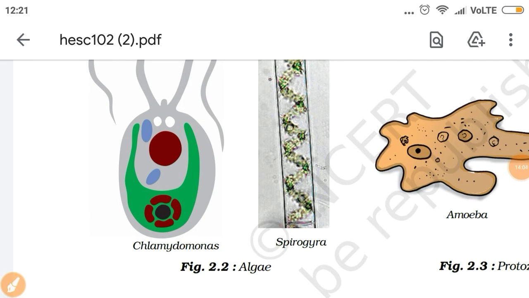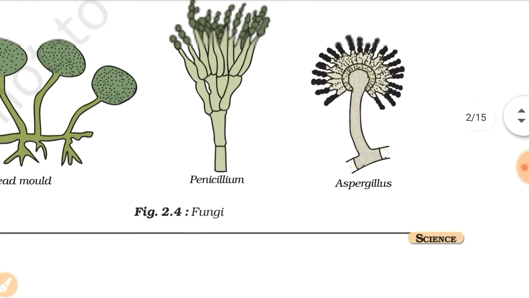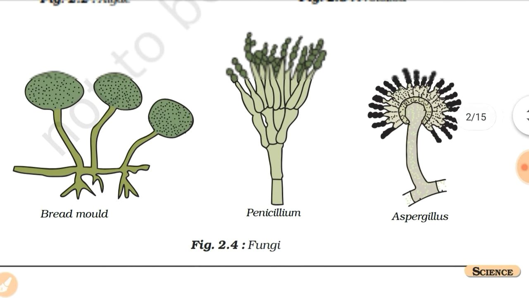So let us go with our fungi part. What is a fungi? Have you ever noticed a black powder-like substance on an onion? That substance is nothing but your fungi. So fungi are unicellular or multicellular organisms. They range in size from single cells such as yeast to the multicellular mushrooms.